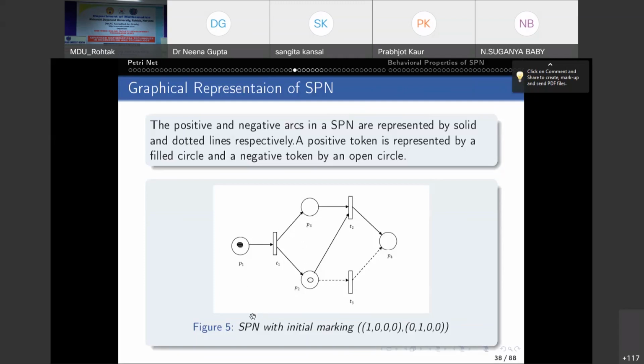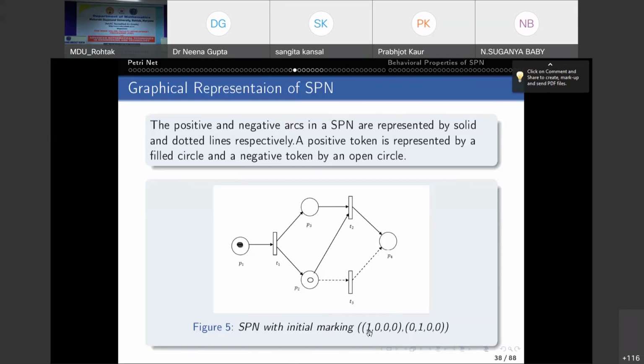And what is the initial marking? You write the initial marking like this, as an ordered pair. First will give you the positive distribution of tokens. Second will give you the distribution of negative tokens. So for the positive tokens, if you see, P1 receives 1 positive token and all other places receive no positive token.